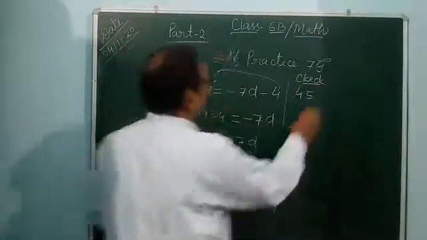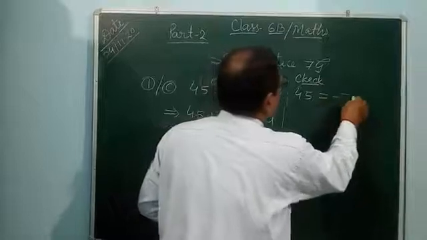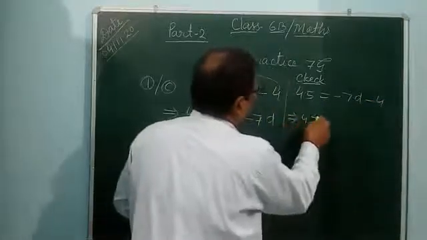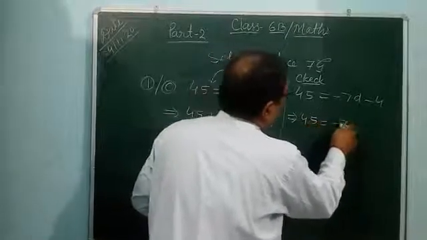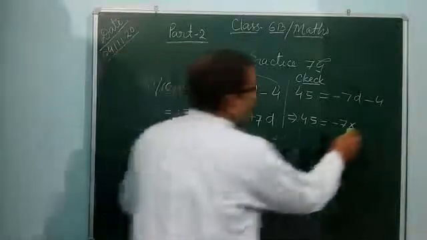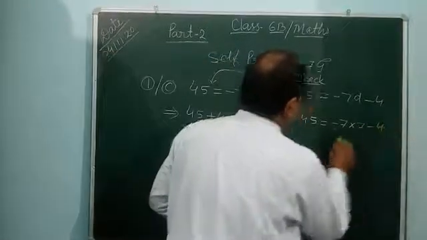Check: 45 is equal to minus 7D minus 4. In the place of D, you write 7, minus 4.